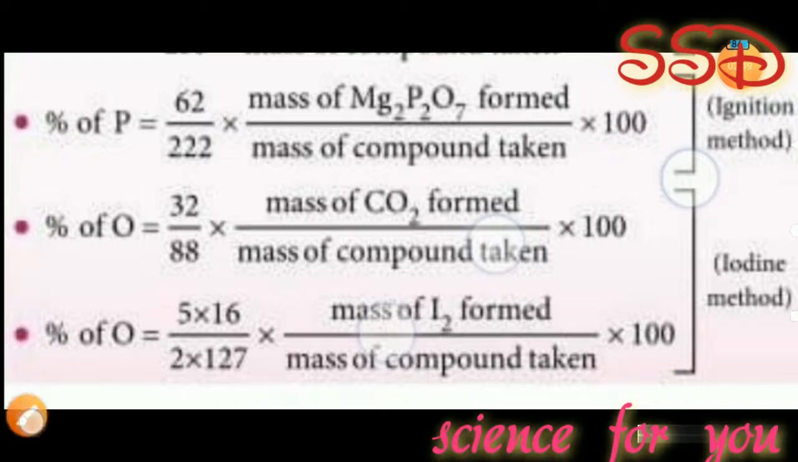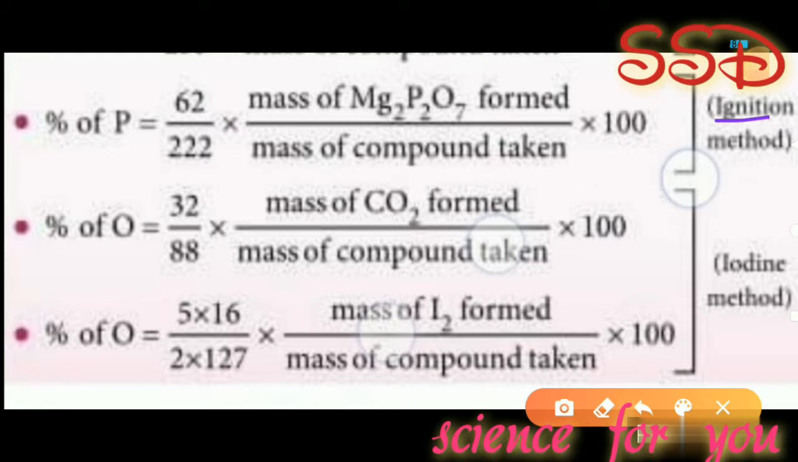Next one is the ignition method. The ignition method is used for the calculation of phosphorus. The percentage of phosphorus is equal to 62 by 222 into mass of Mg2P2O7 formed divided by mass of compound taken into 100.